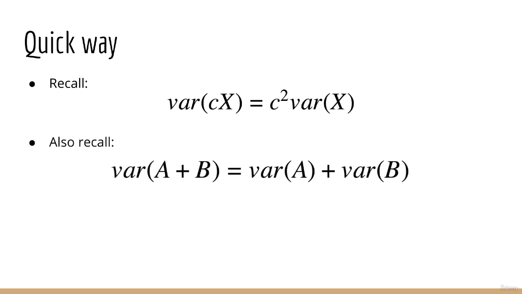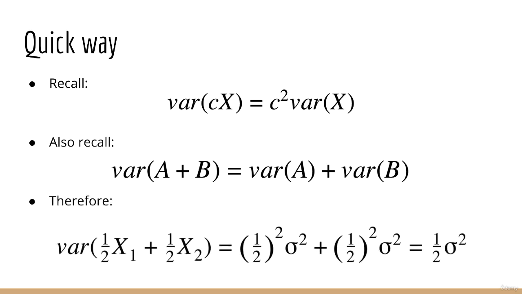Furthermore, we know that if two random variables are independent, then the variance of their sum is just the sum of their variances. So in effect, we get that the variance of y is 1/2 squared times sigma squared plus 1/2 squared times sigma squared. The result is 1/2 times sigma squared, as mentioned earlier. Therefore, we have shown that by splitting up your investment equally between two independent stocks with the same distribution, we have reduced our risk.